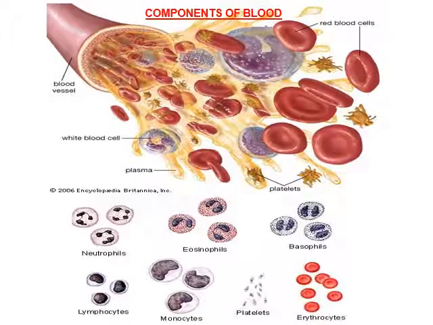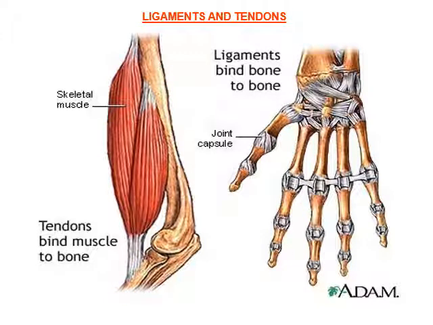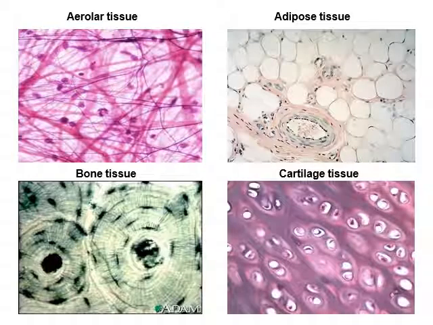In this diagram, you can see the different components of the blood, that is red blood cells, white blood cells, plasma, then neutrophil, eosinophil, basophils, lymphocyte, monocyte, blood platelets and erythrocytes. Now in this diagram, you can see and differentiate between tendon and ligaments. Tendon connects bones with muscles, and ligaments join two bones. Now you can see the areolar tissues, connective tissue, adipose or fat tissues, bone tissues and cartilage tissue or heart muscle tissues.